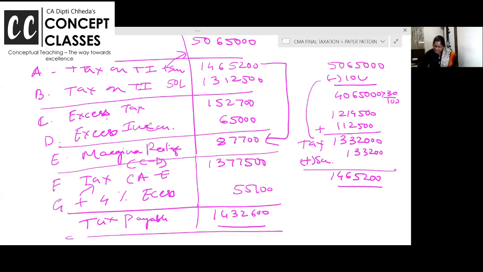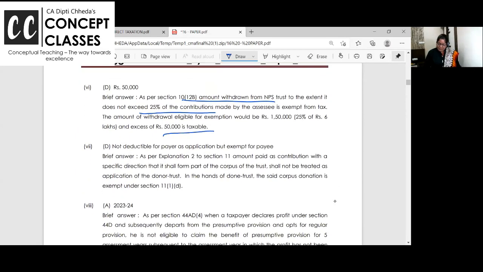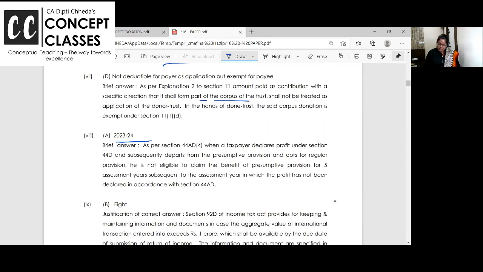Chalo. Okay, some more interesting questions we will take up then after this. कहाँ थे हम? Yeah. Okay, this was like others were all clear. National pension scheme say you can withdraw up to 25%. Remaining will be taxable. Charitable trust, they can give the corpus donation. Some reason 23, 24, 5 years tak you cannot come back. He's not eligible to claim for the next 5 assessment years and so on.